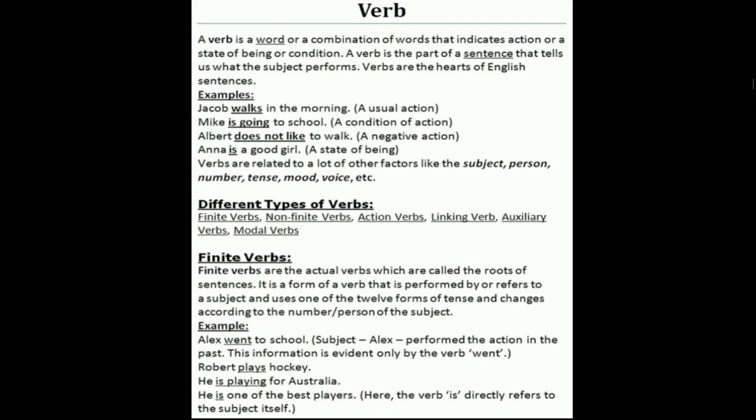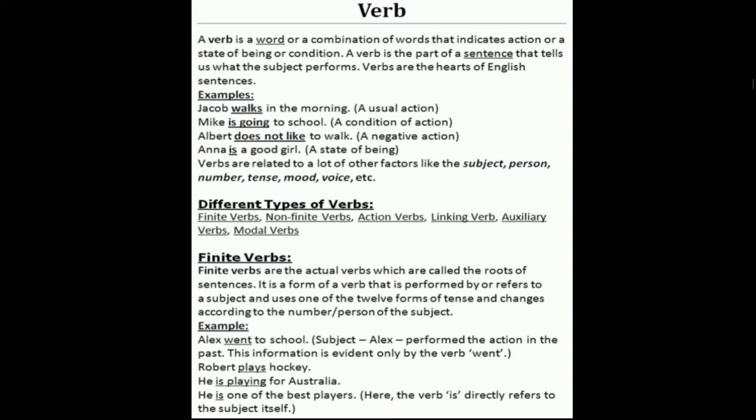Examples: Jacob walks in the morning. A usual action, walks. Someone is walking actually. Mike is going to school. It's a condition. Someone is going to school. Albert does not like to walk. It's a negative action. Does not like.